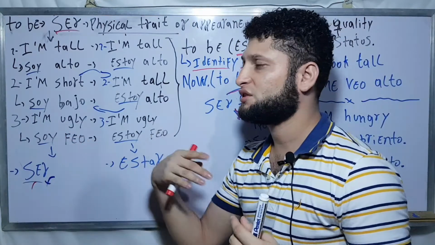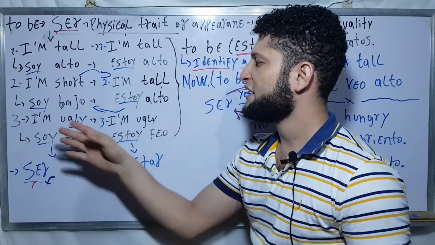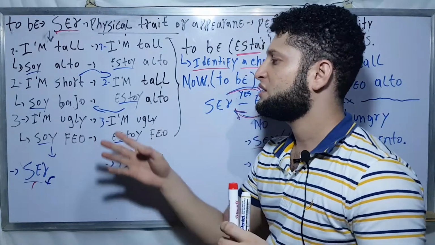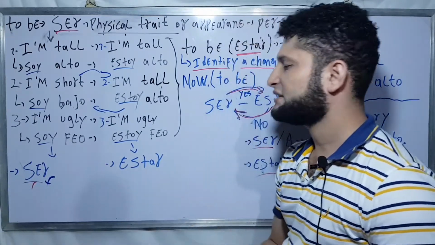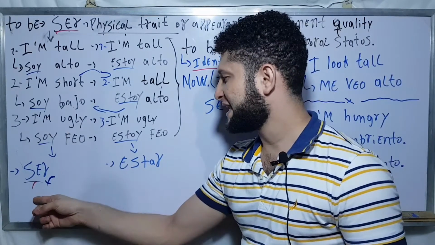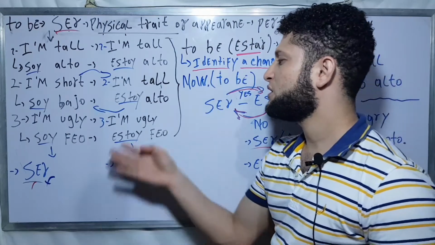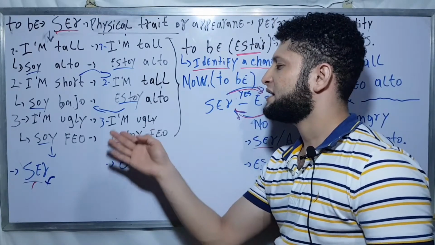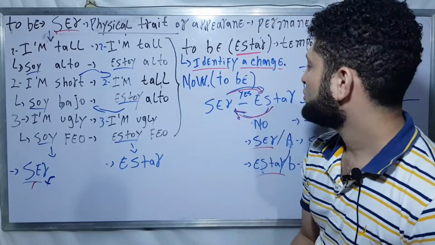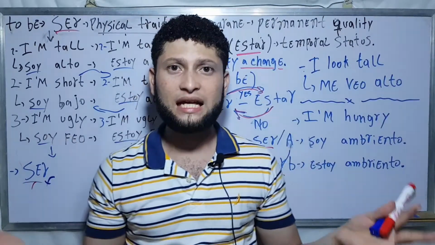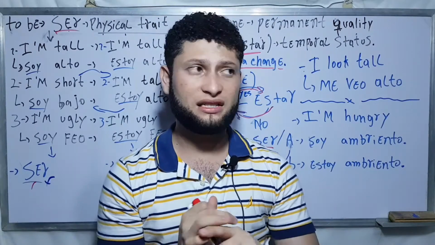That's to say that it's not my nature to be ugly as a person. In fact, I'm handsome with the verb ser, but now I look ugly, and then estoy feo, I'm ugly with the verb estar. Okay, I know it's a tricky one and really difficult.